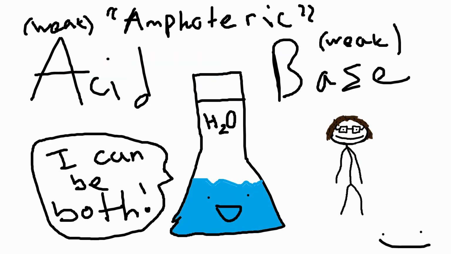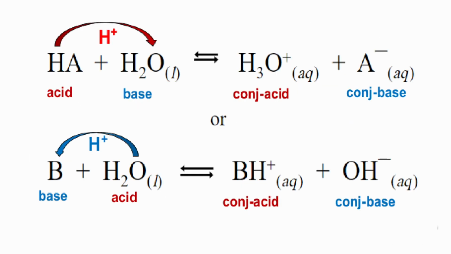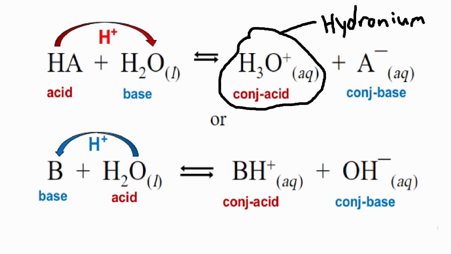Side note, substances like water that can act both as an acid and base, and form conjugate acids or conjugate bases are called amphoteric. So, for example, if you dissolve an acid in water, the properties of the water will have a bit of a neutralization reaction and turn the water a bit acidic and make the acid a bit basic when it donates a proton to the water to form something called a hydronium ion.